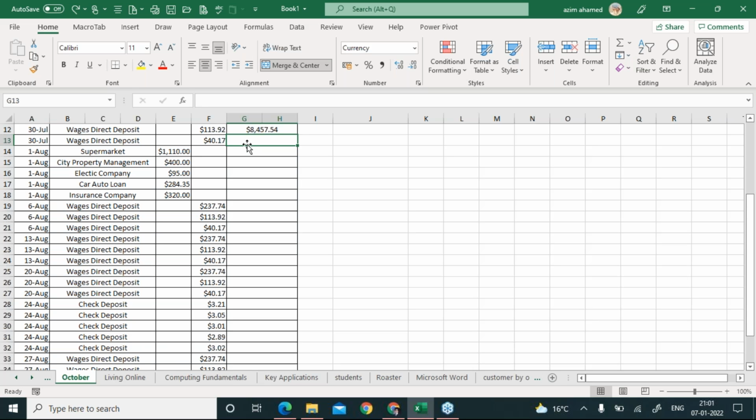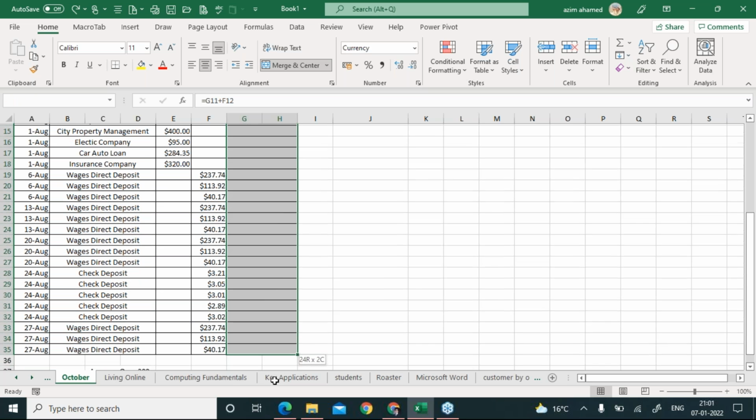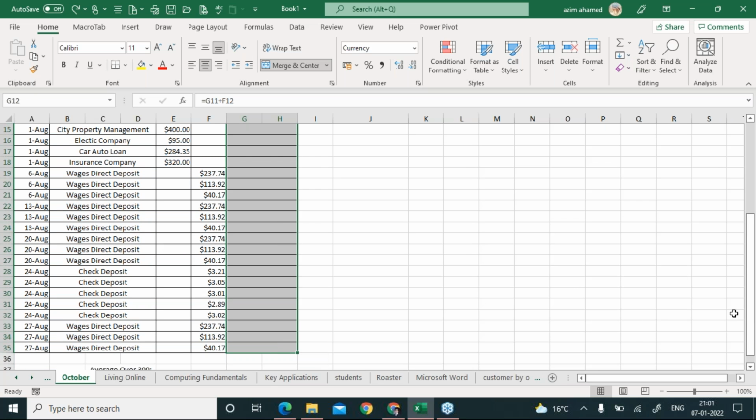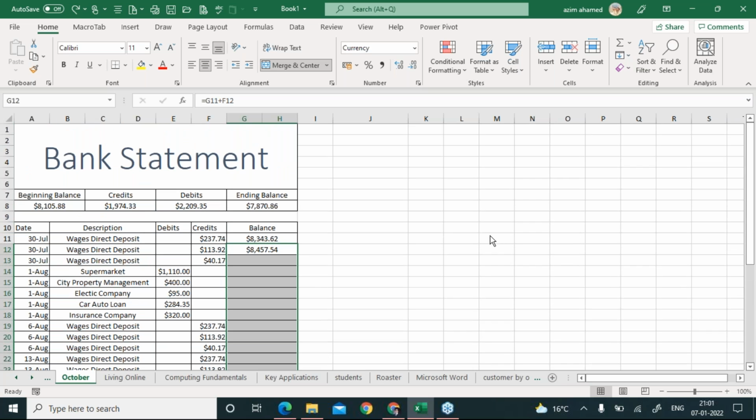So what you have to do is start selecting from the cell in which the formula is already there, right? Now use your mouse and select like this till the last cell. Once you have selected, go to this Home tab.